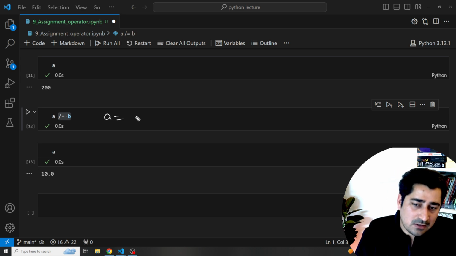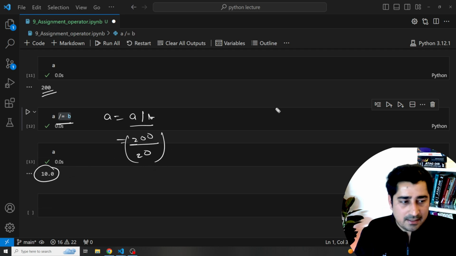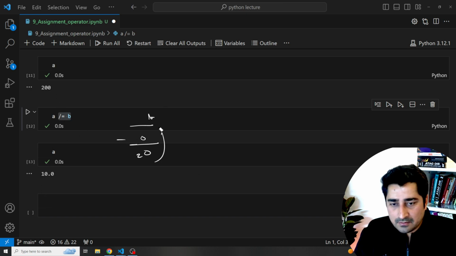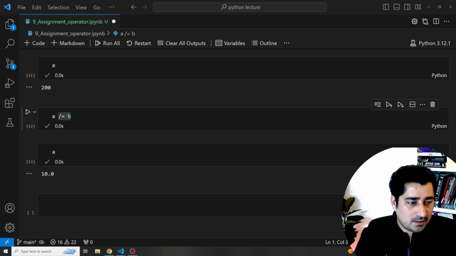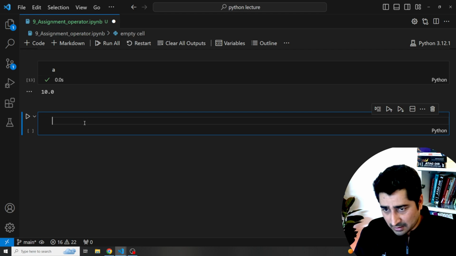So A is equal to what? A by B. This statement and this statement are exactly the same. So A is equal to 200 as of now, 200 as you can see, divided by what? B is equal to 20. So the answer is going to be 10 in this particular place. Okay, so this part is done. We are done with the plus operator, then minus operator, then multiplication operator, then the division operator.